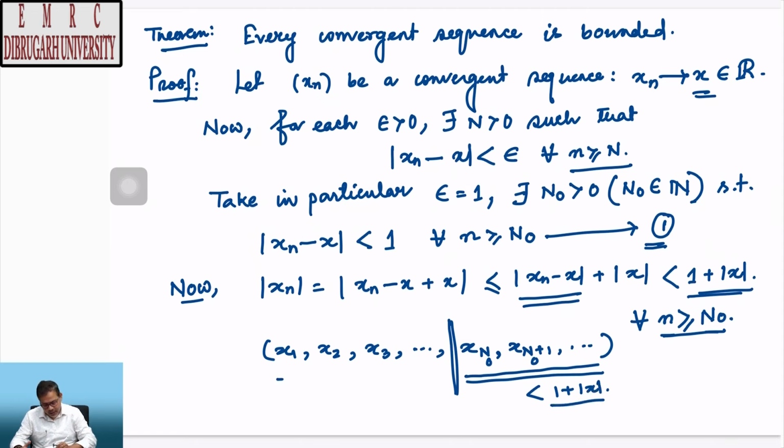Now, we want to see whether these terms are less than some real number or not. Because they are all finite real numbers, definitely we can find some maximum out of them.